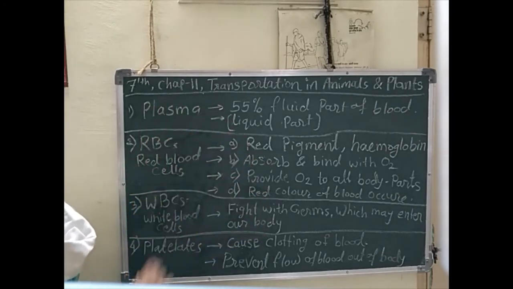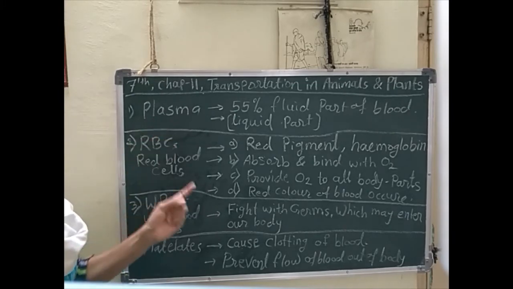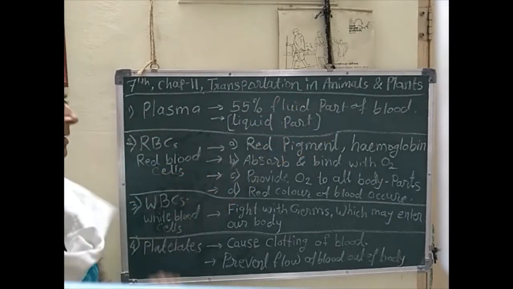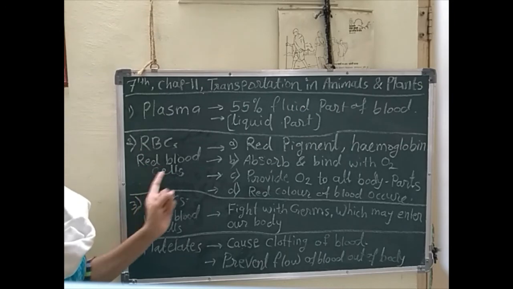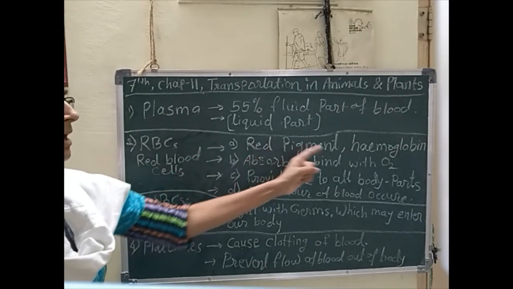Write down all those points in your notebook and read all of it from your NCERT textbook. It is very important. I hope you understood. About plasma, it is 55% of the fluid part. Then RBCs, red blood cells, contain the red pigment called hemoglobin.